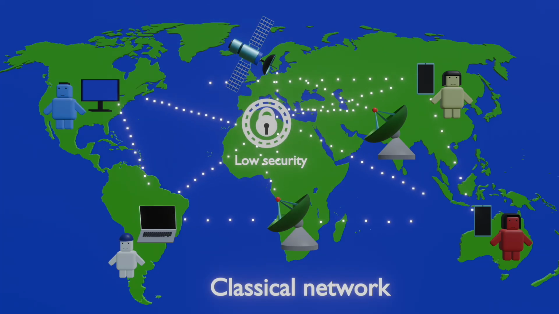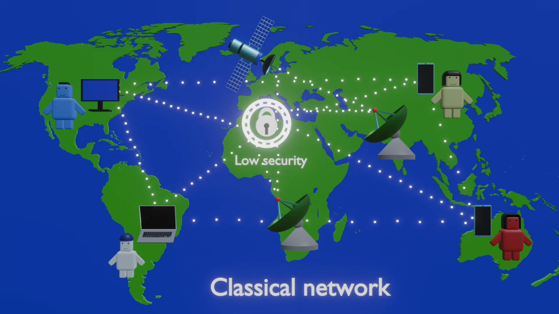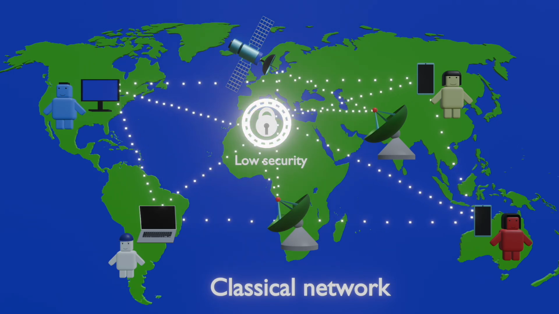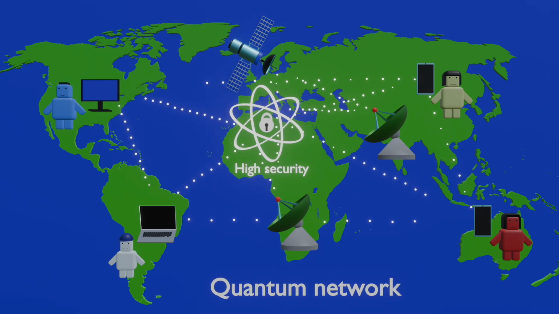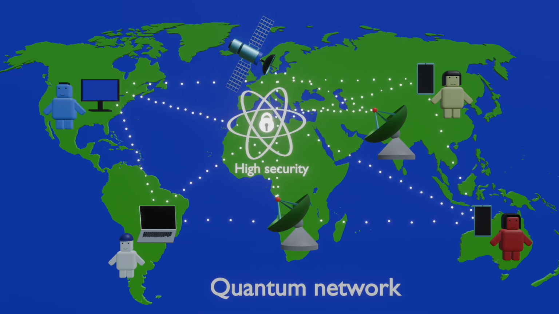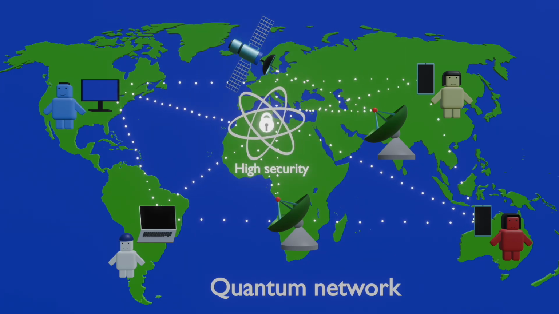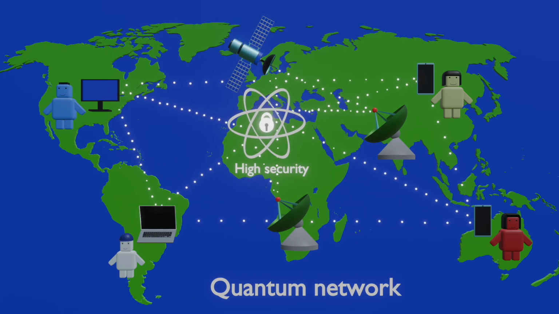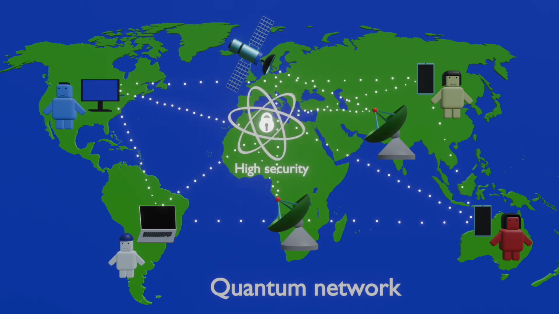In today's digital world, encryption is what keeps our private messages and many important data safe. But powerful quantum computers in the future could break the classical encryption methods we use today. That's where quantum key distribution, or QKD, comes in. Unlike traditional encryption, QKD uses the laws of quantum physics, not mathematical complexity, to keep information secure. It's not just secure, it's unbreakable in principle.